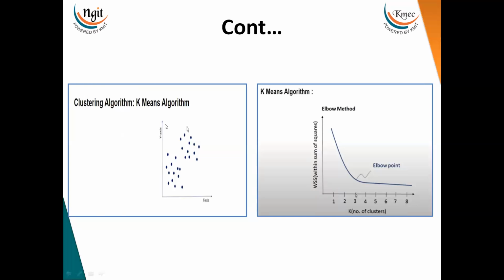Now just remember we have the data points and I want to form various clusters on the data set. I can form the clusters directly. I can decide manually how many clusters can be formed, but the best way, or if I want to find it mathematically, I will always use the elbow method here.